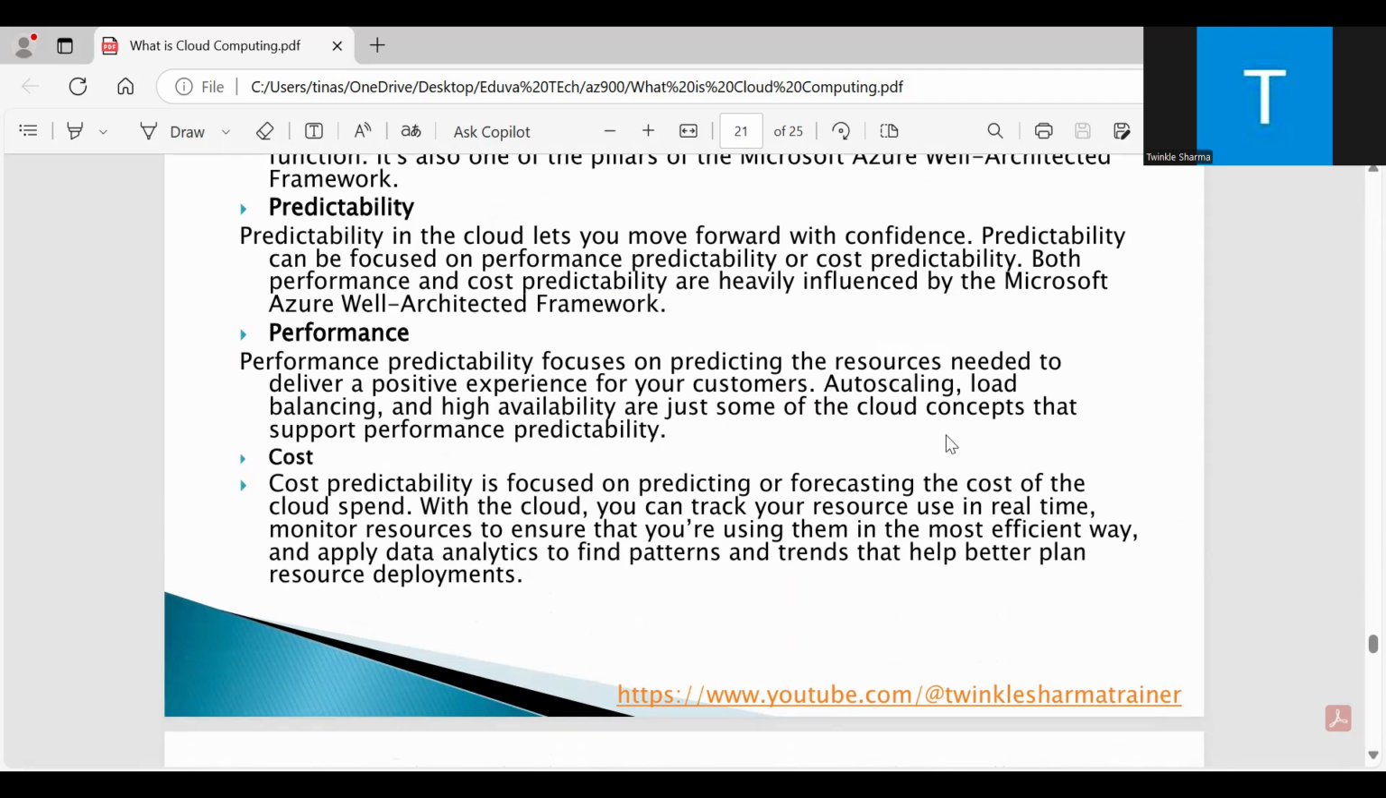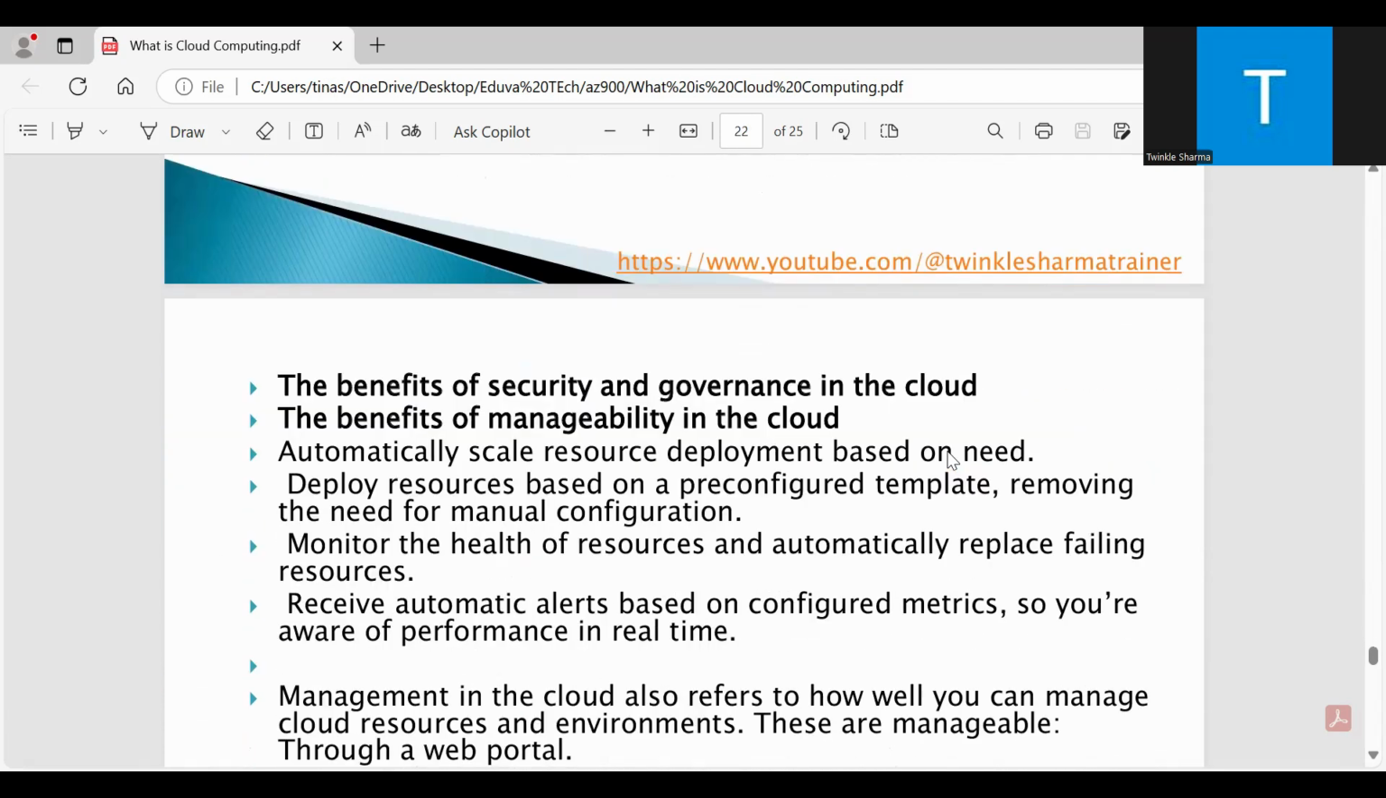Then we have the cost. Cost predictability is focused on predicting or forecasting the cost of the cloud spend. With the cloud, you can track your resource use in real time, monitor resources to ensure that you are using them in the most efficient way, and apply data analytics to find patterns and trends that help you better plan the resource deployment. Also, that will reduce the amount of product you are using, and reduce the cost of the products or services you are taking.